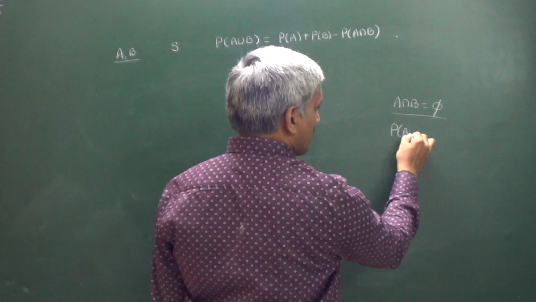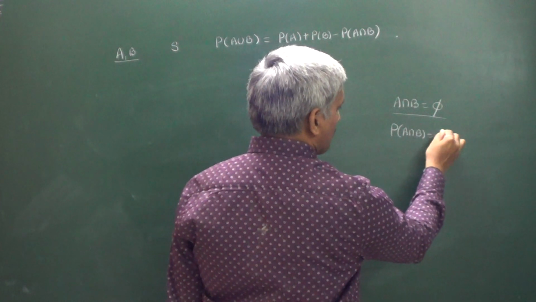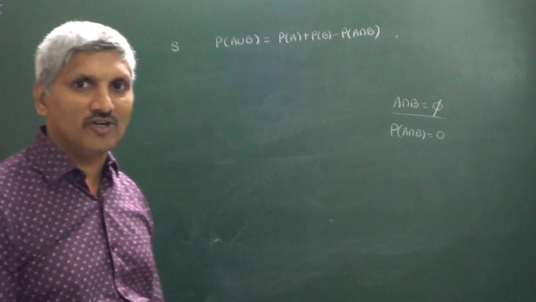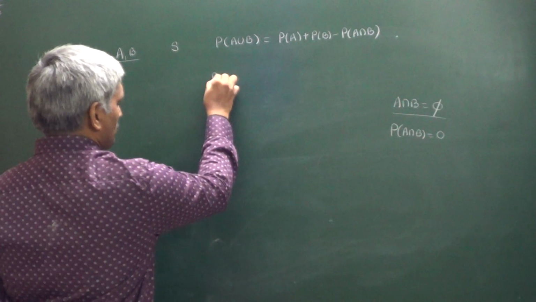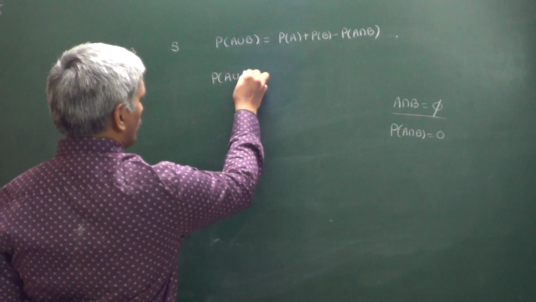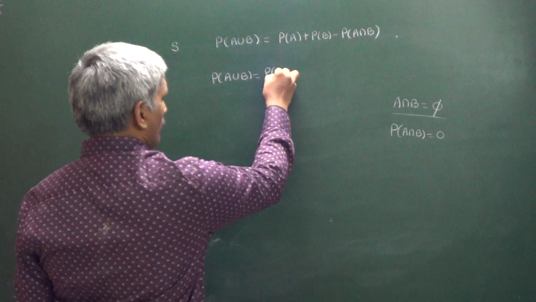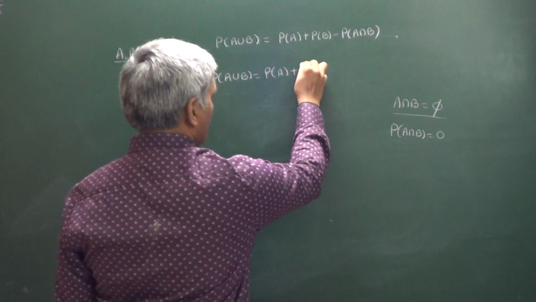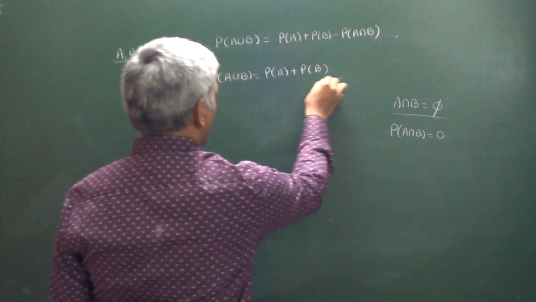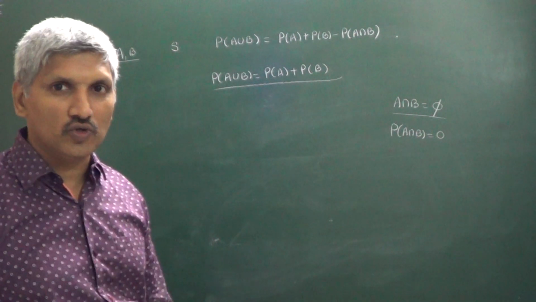When A intersection B is equal to phi, you will get P of A intersection B is equal to 0. Now the addition theorem changes as P of A union B is equal to P of A plus P of B, in case A, B are mutually exclusive events.